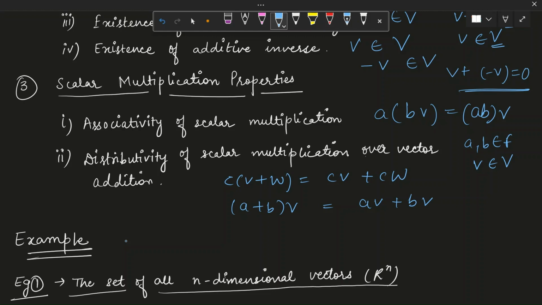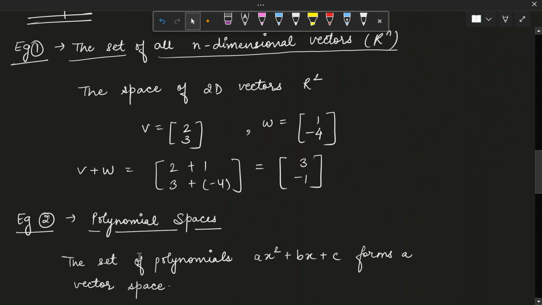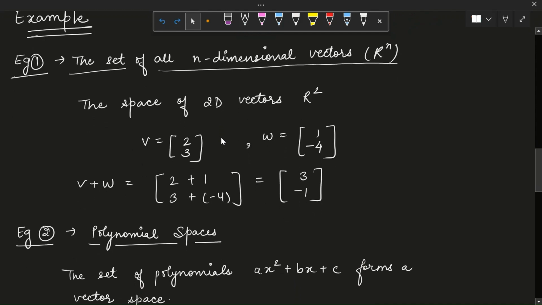Now let's move on to the examples of vector spaces. The first example is the set of all n-dimensional vectors, R to the power n. The space of all n-dimensional vectors Rn is a vector space because vector addition and scalar multiplication satisfy the axioms. For example, a 2D vector, R squared.